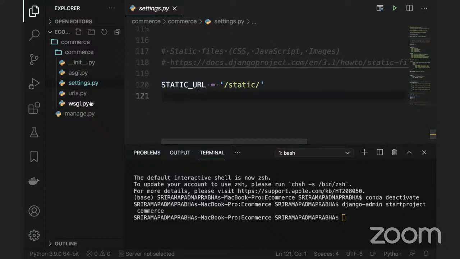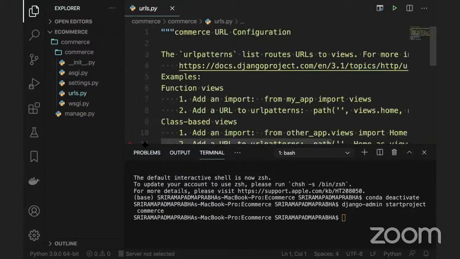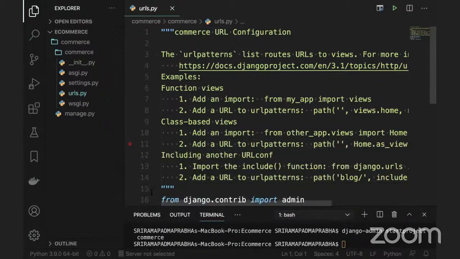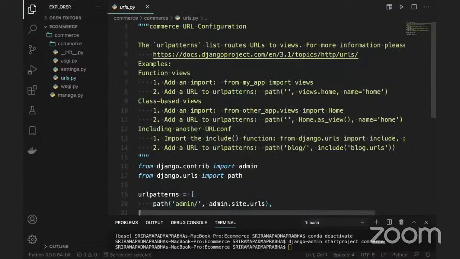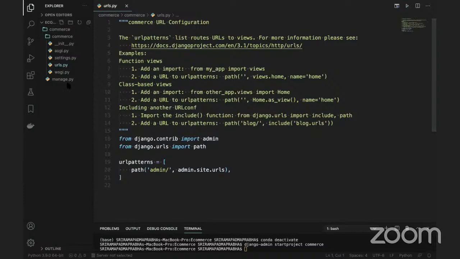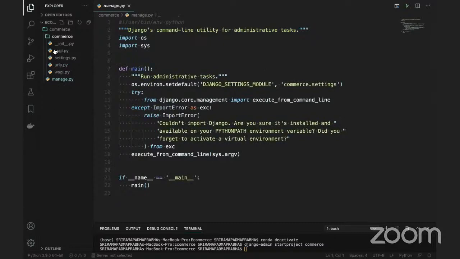Okay, and the next file is the main urls.py. So I'm just going to show you this main urls.py, which basically has the URLs. So path, admin.site.urls and manage.py. These are all the different files you can see. If you look at this directory, which file is going to start? So manage.py is the first file when you are going to start a Django project.